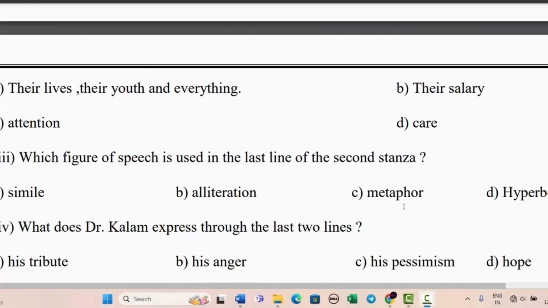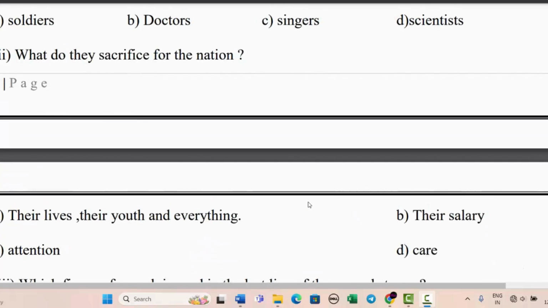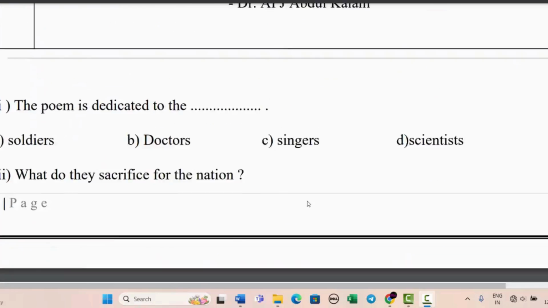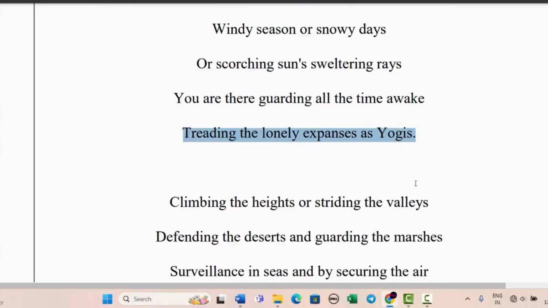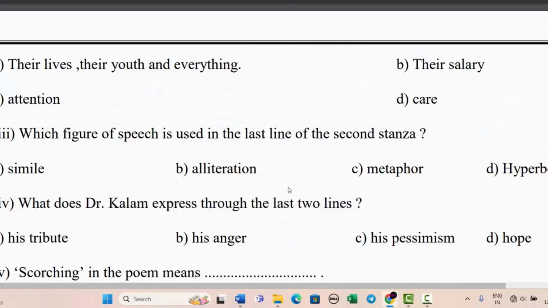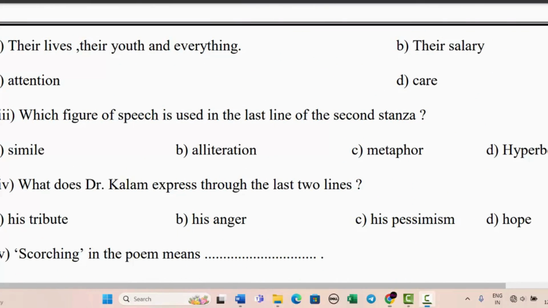Is it a simile, alliteration, metaphor, or hyperbole? Last line of the second stanza: "treading the lonely expanses as a yogi." That means they are comparing it with a yogi. So the correct answer here should be that it is actually a simile. Simile को हिंदी में बोलते हैं उपमा, जैसे हम उपमाएं देते हैं ना, like that.